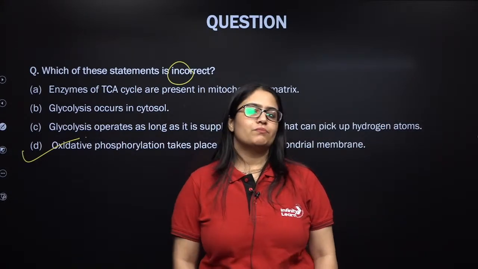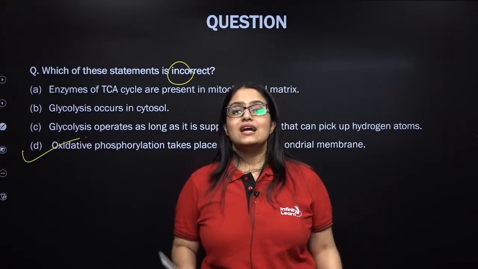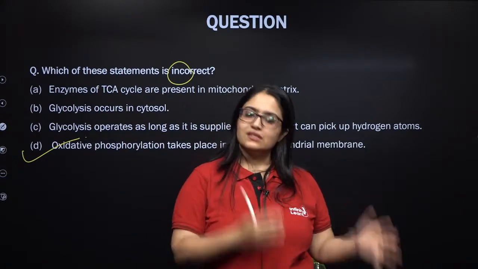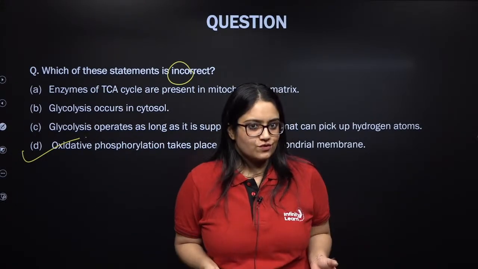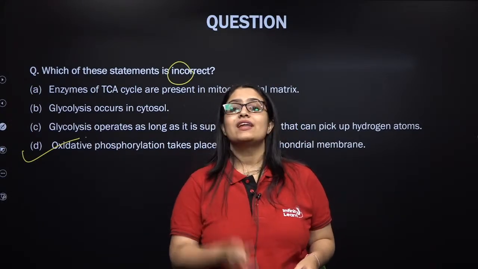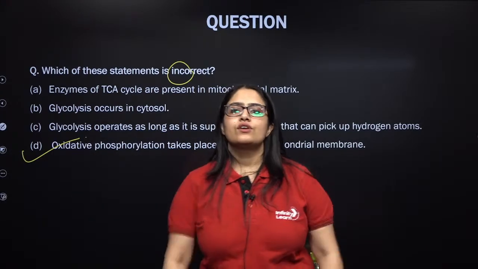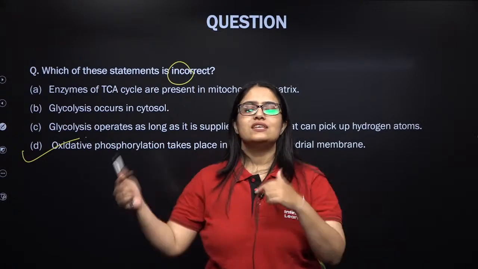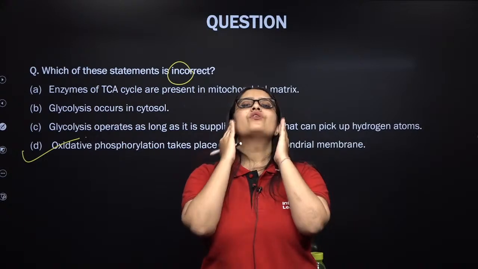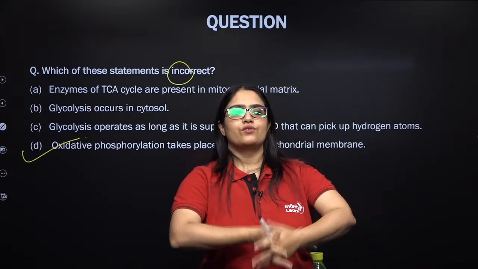So when the protons come back from the intermembrane space to the matrix, the proton gradient breaks, a lot of energy is released, and that energy is utilized in synthesizing ATP molecules. This is oxidative phosphorylation. This is happening with the help of CF0 and CF1 particles. CF1 has the ATP synthase enzyme, which catalyzes the reaction of ADP bonding with inorganic phosphate to form ATP. So the CF0 CF1 particle, which is part of complex number 5, is present in the inner mitochondrial membrane. Oxidative phosphorylation is taking place on the inner mitochondrial membrane.